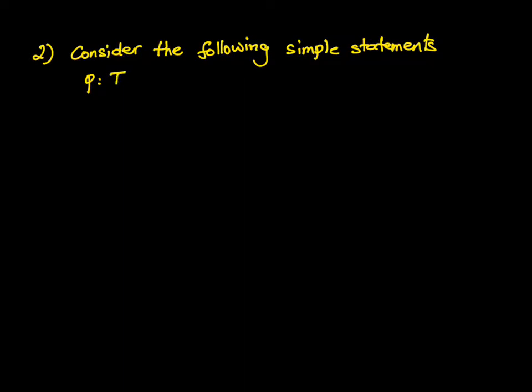So let's say P is, today is Friday. Now the statement doesn't have to be true. It could be true, it doesn't have to be, but it could be. Q is, it is raining. We just have simple sentences here.